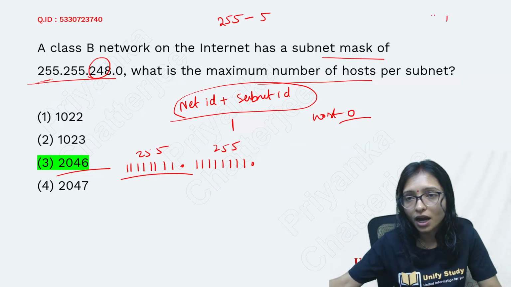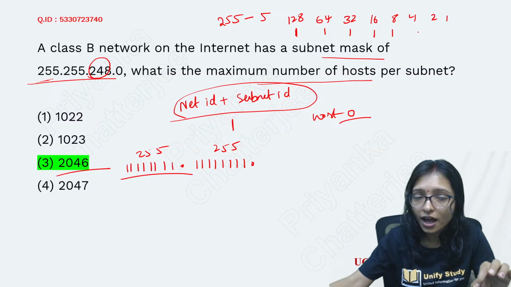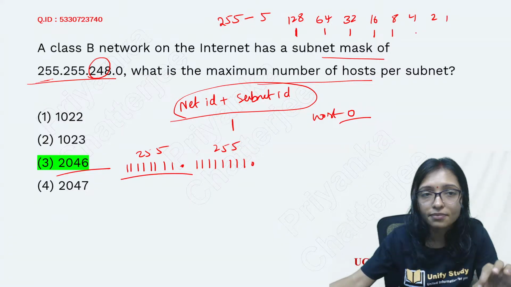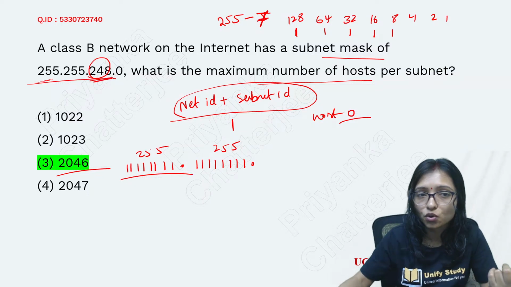How to do that? 1, 2, 4, 8, 16, 32, 64, 128. 1, 2, 3, 4, 5. Then here you have to do 255 minus 7. Then you are getting 248.